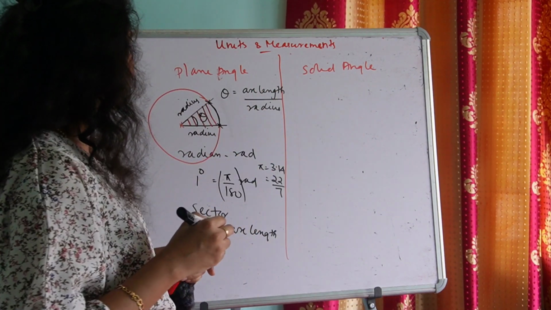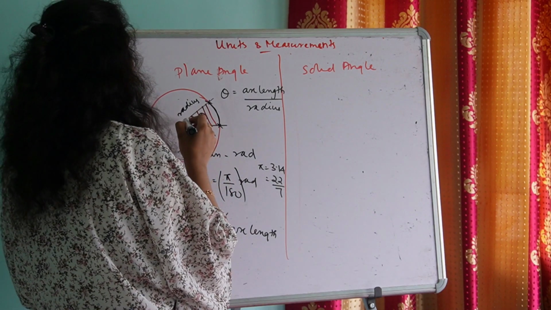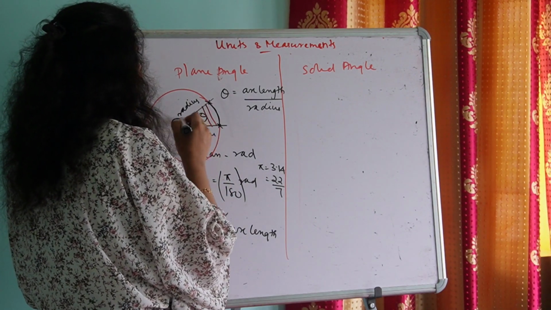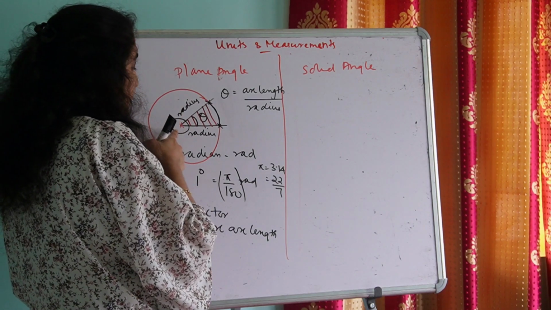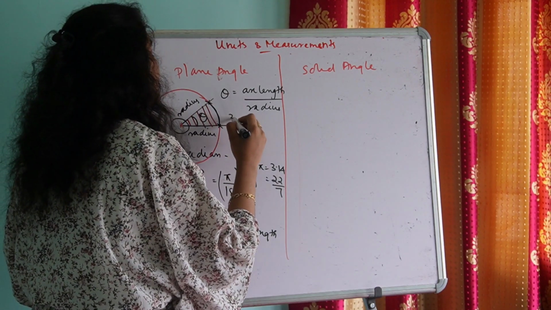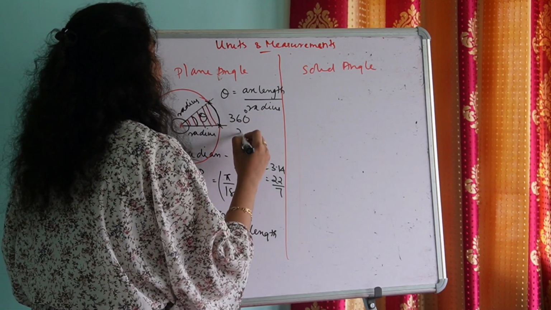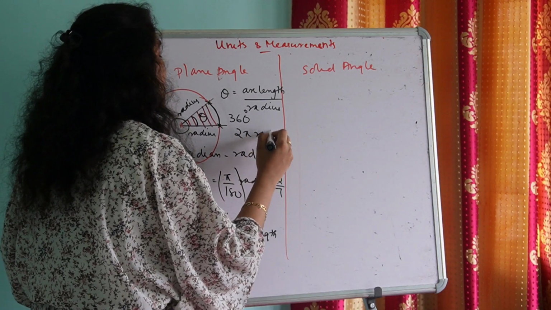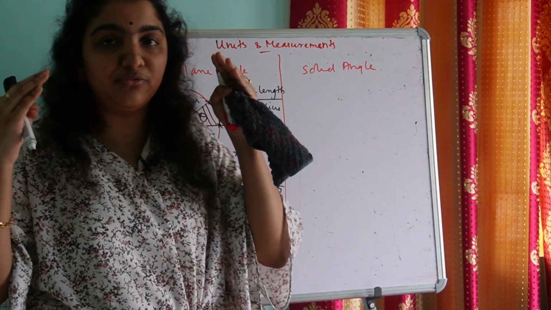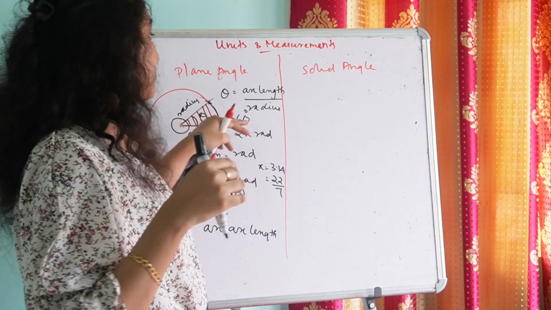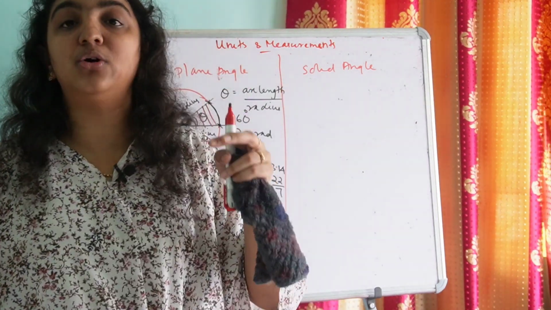Is it clear? Yes. The total angle that is formed at the center of the circle is 360 degree or 2 pi rad.